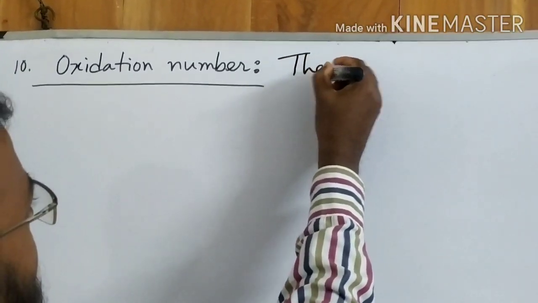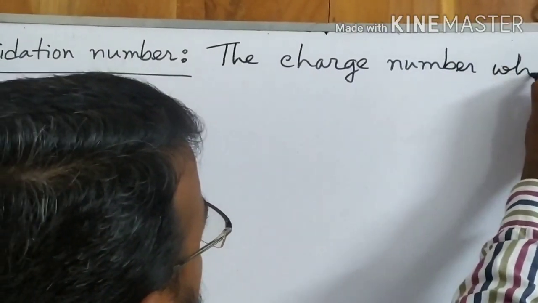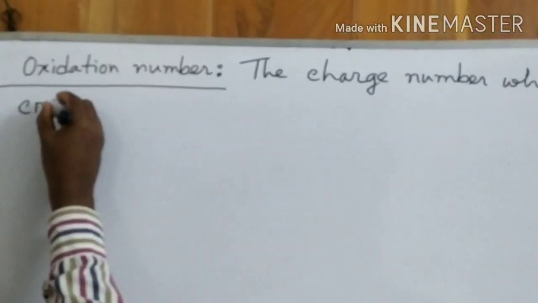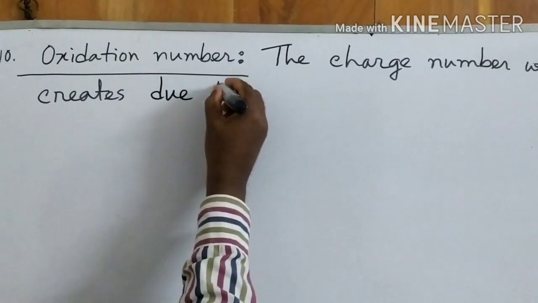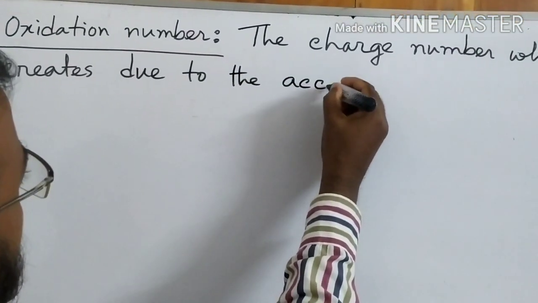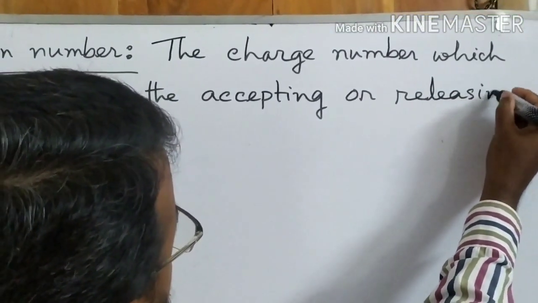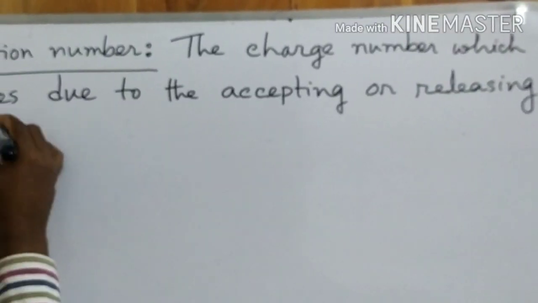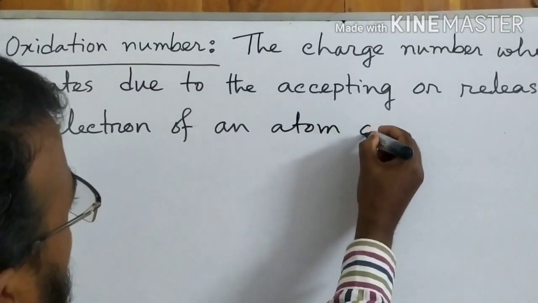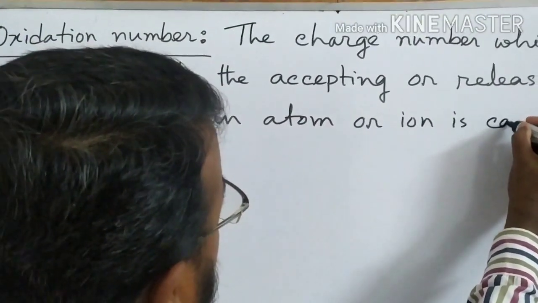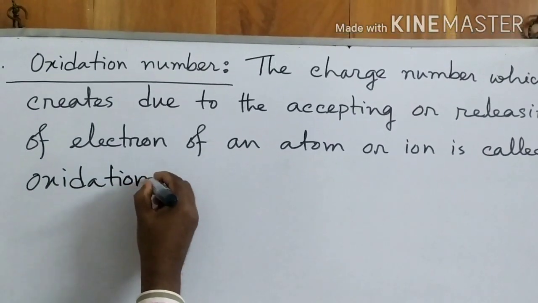The charge number which is created due to the accepting or releasing of electron of an atom or ion is called oxidation number.